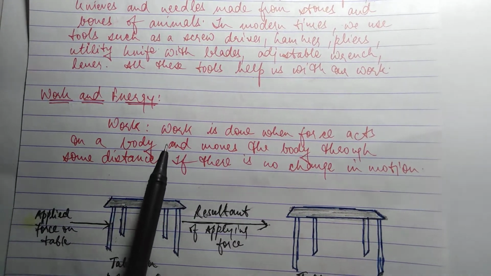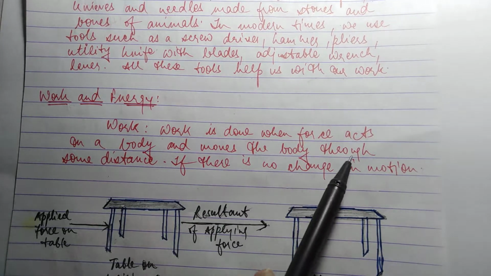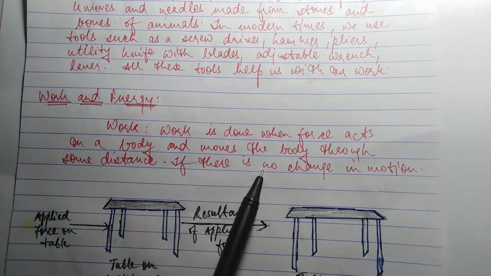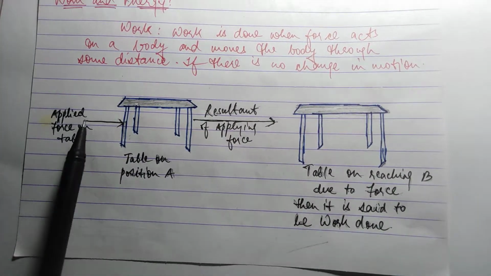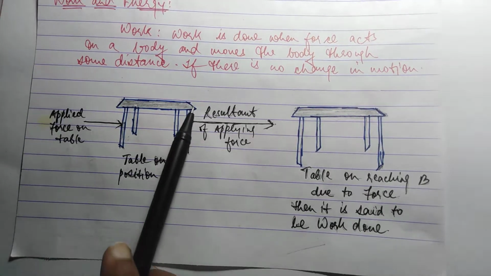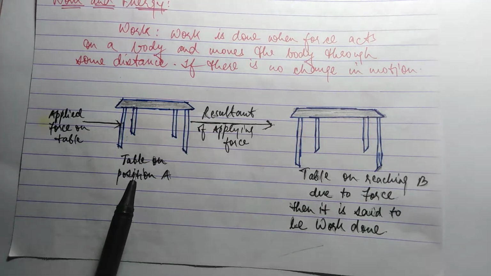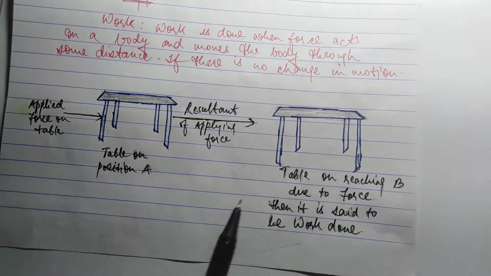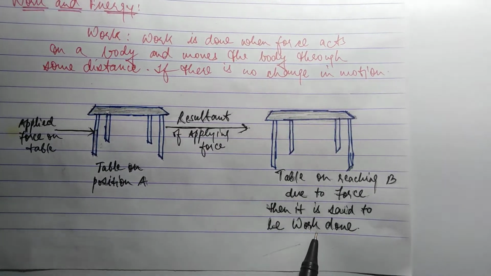Work and energy. Work. What is work? Work is done when force acts on a body and moves the body through some distance. If there is no change in motion, there is no work. Example, suppose that if this is a table and if I apply force on it, the overall result will be the table will move from position A to position B. It is said to be work done. Clear?